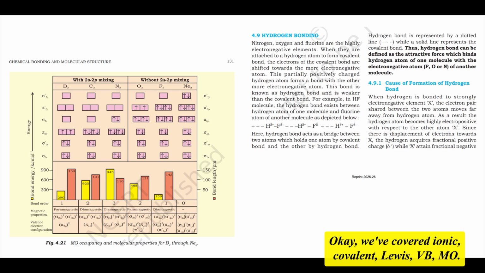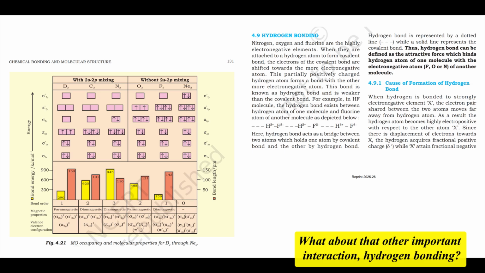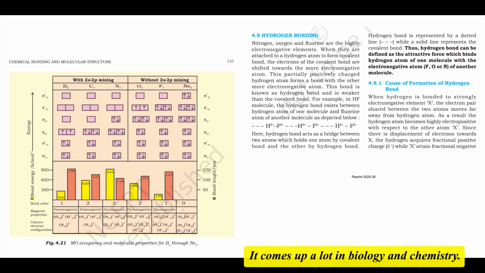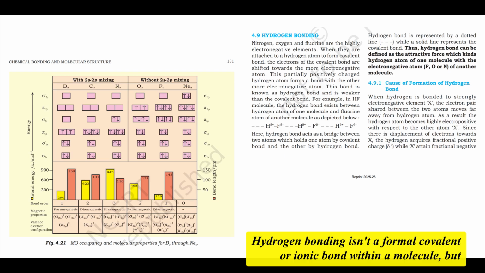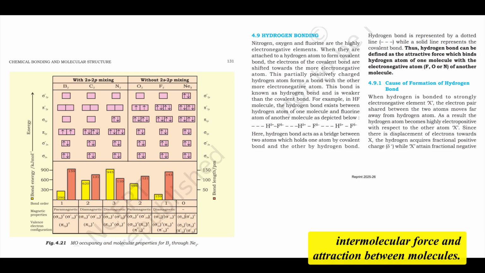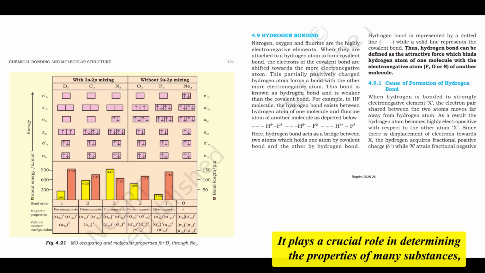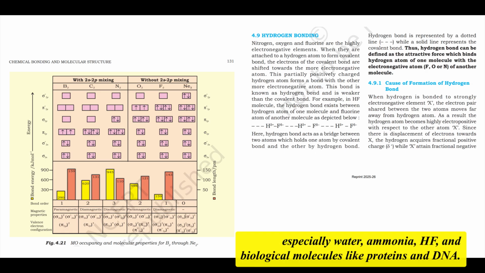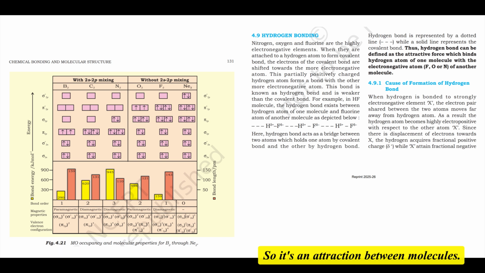Okay, we've covered ionic, covalent, Lewis, VB, MO. What about that other important interaction, hydrogen bonding? It comes up a lot in biology and chemistry. Excellent point to conclude with. Hydrogen bonding isn't a formal covalent or ionic bond within a molecule, but rather a special, relatively strong type of intermolecular force, an attraction between molecules. It plays a crucial role in determining the properties of many substances, especially water, ammonia, HF, and biological molecules like proteins and DNA. So it's an attraction between molecules.